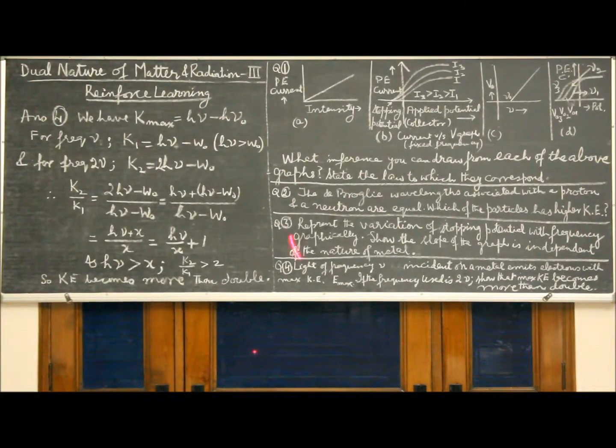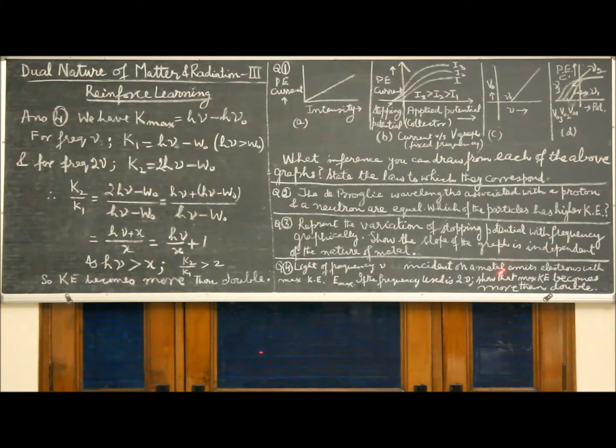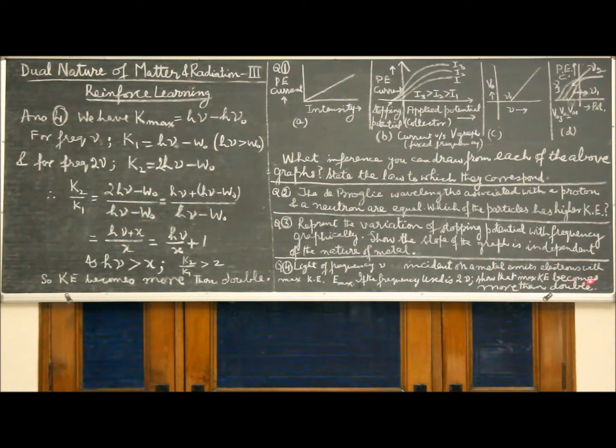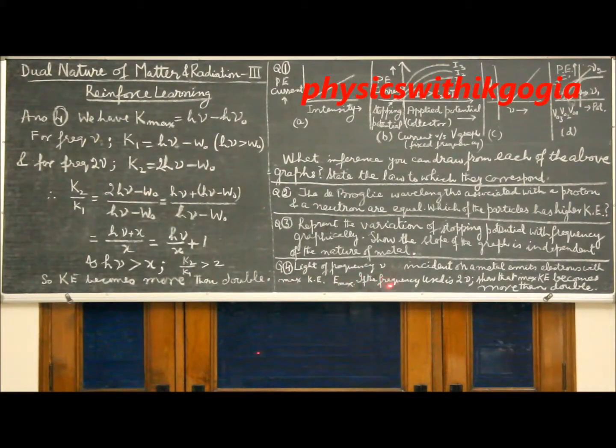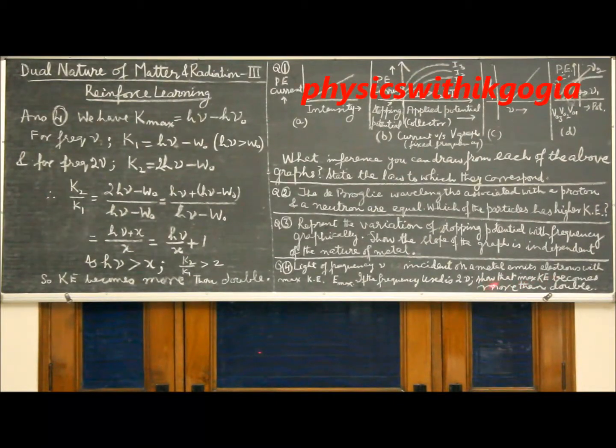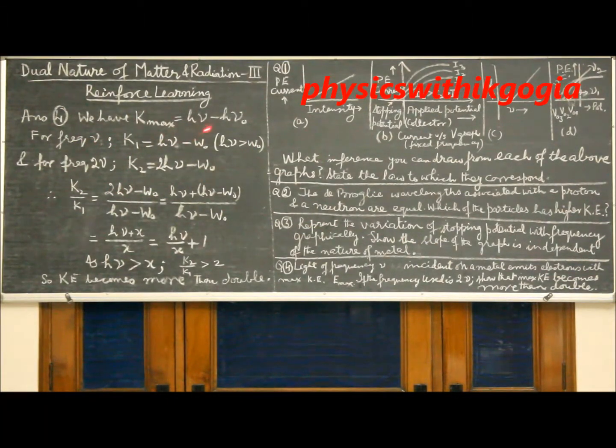For the last question, light of frequency nu incident on a metal emits electrons with maximum kinetic energy E max. If the frequency used is 2 nu, that is double the original frequency, show that the maximum kinetic energy becomes more than double. We'll have to use Einstein's equation once again. K maximum is h nu minus h nu naught.